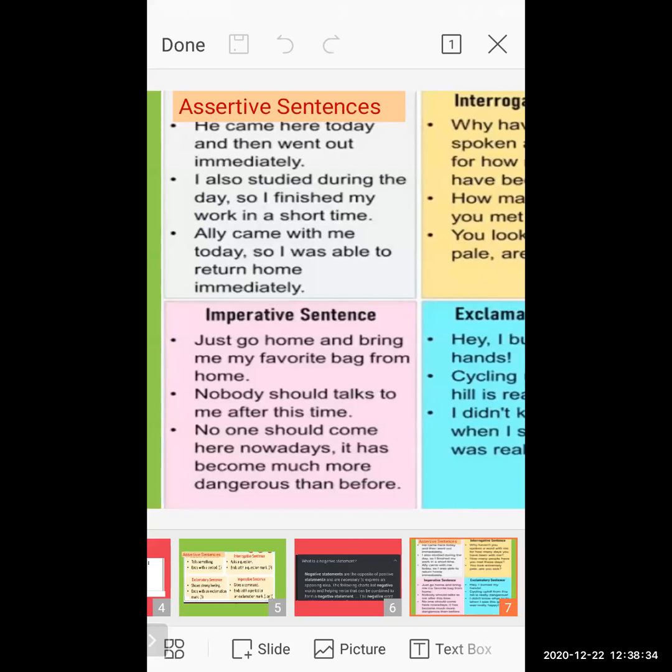Bring my laptop. Keep the book on the table. Go and bring the book. Stand over there. Stand behind the tree. That means you are giving advice, you are giving a suggestion, and you are commanding also. Someone gives an order, so that kind of sentence comes under the imperative sentence.